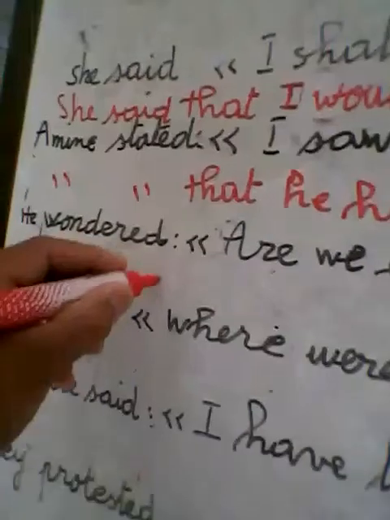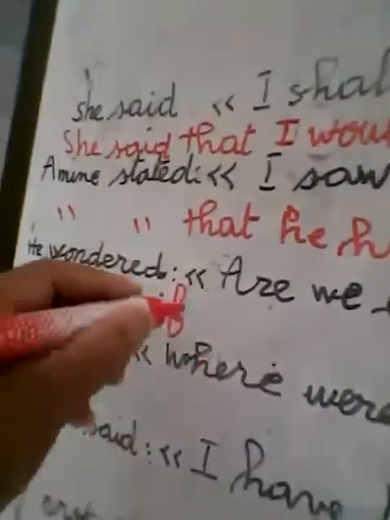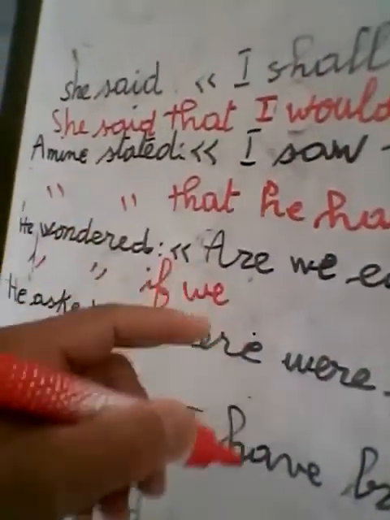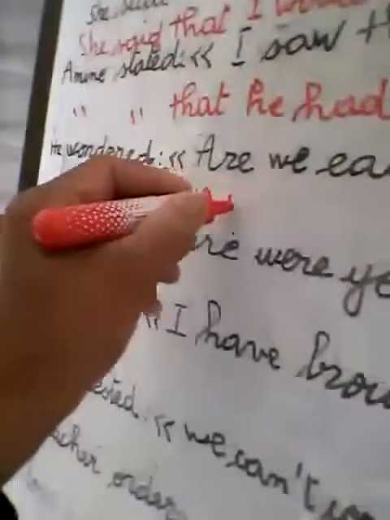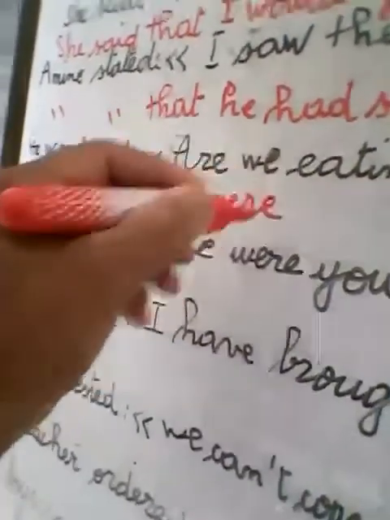He wondered, are we eating out tonight? This is a question. You see? So we are not going to use that, we are going to use if. He wondered if we, our present continuous becomes past continuous. That if we were. Look, we don't have subject inversion here.